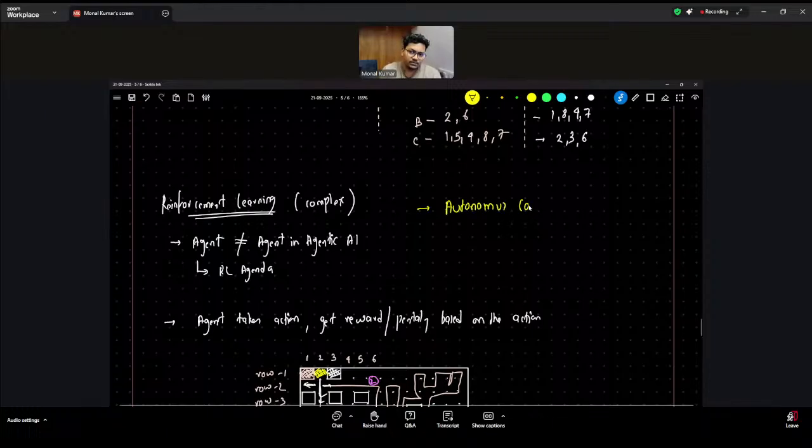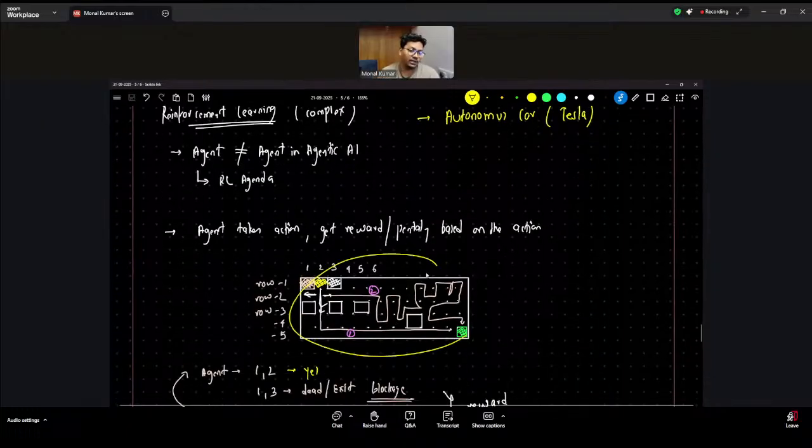Autonomous cars, Tesla and others. When it sees a person, that person is kind of a penalty, and we know that penalty is very high, right? So when it sees a person, it tries to slow down or change its path. So does it have a ground truth, move left or right? No. Based on the environment, it will understand which one is best for it.